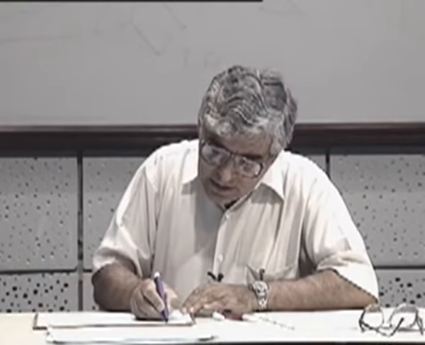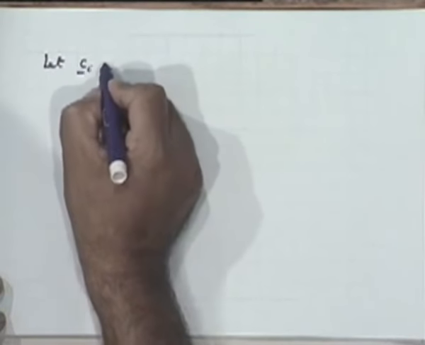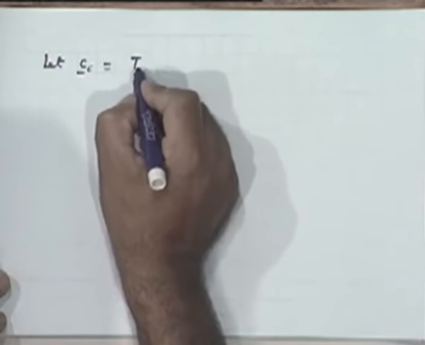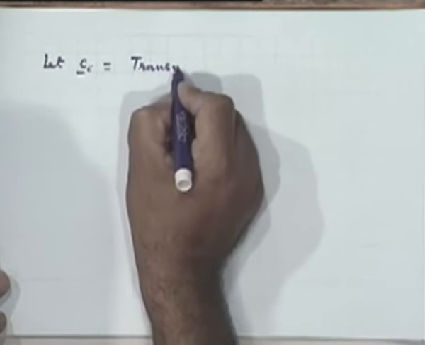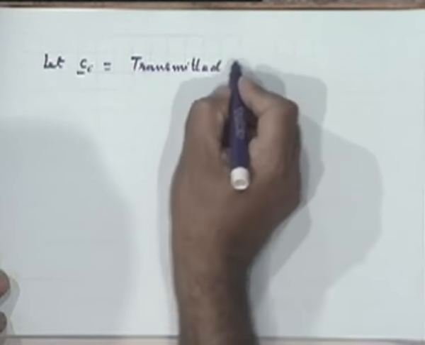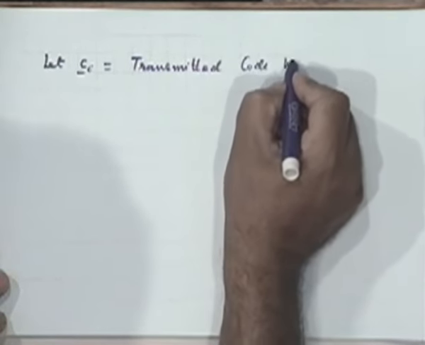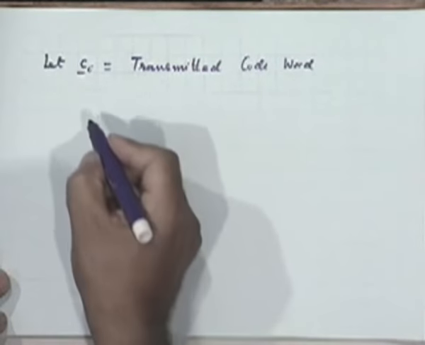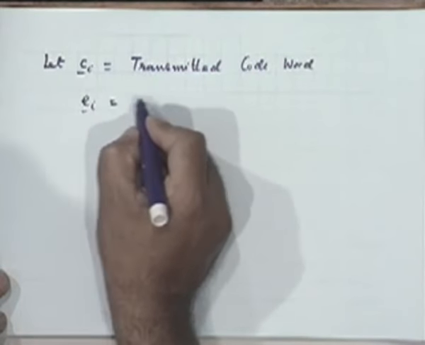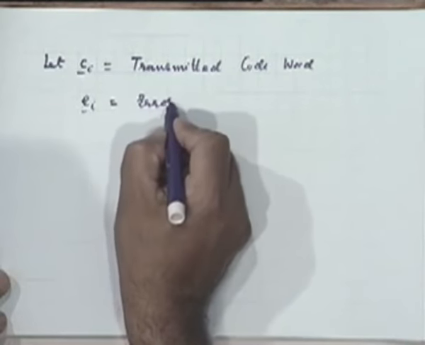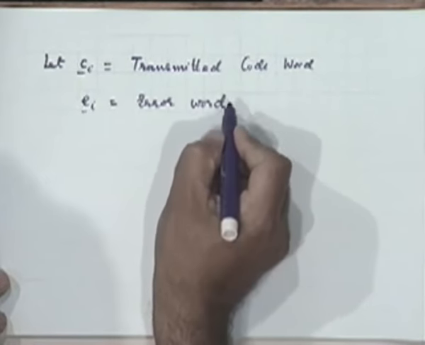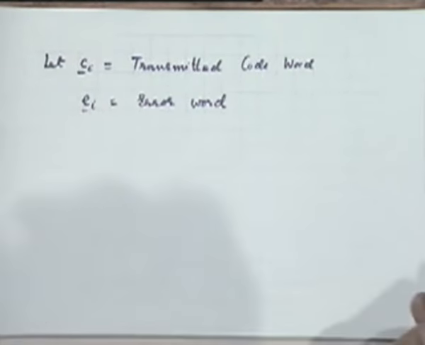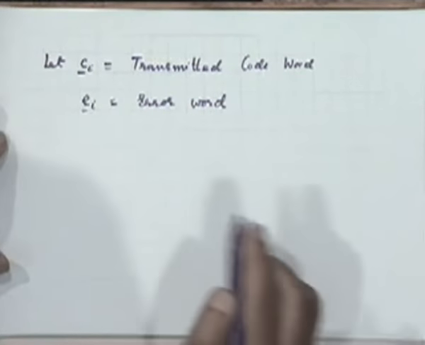Now let's say C sub i is the actually transmitted code word, and E sub i is the corresponding error word that you get. If E sub i is 0, of course there is no error.